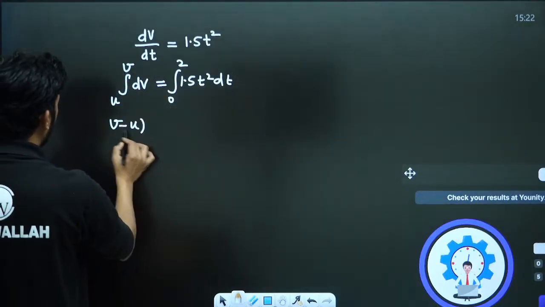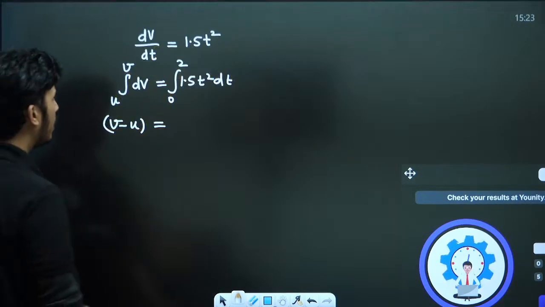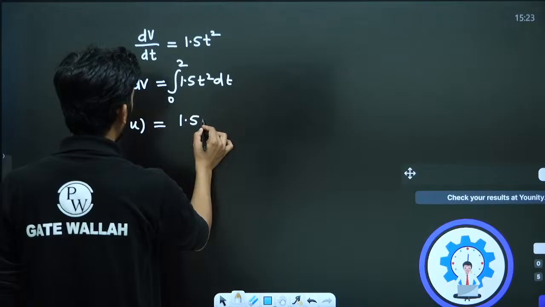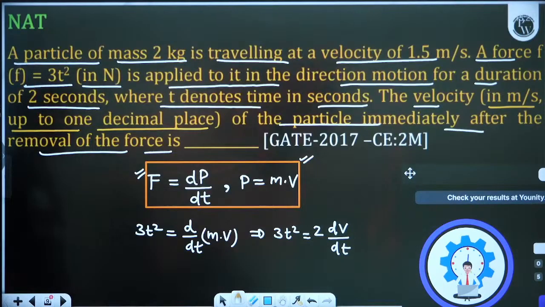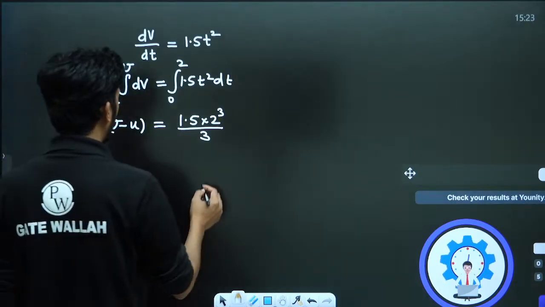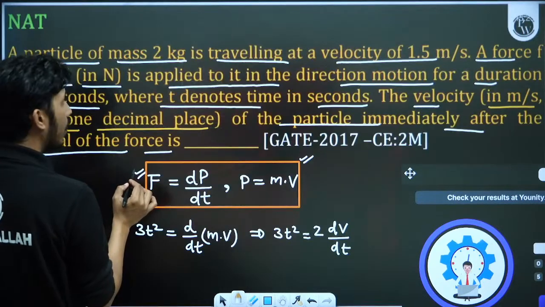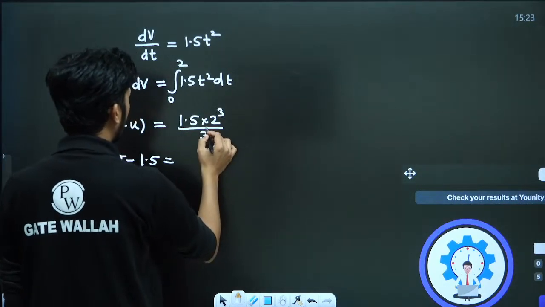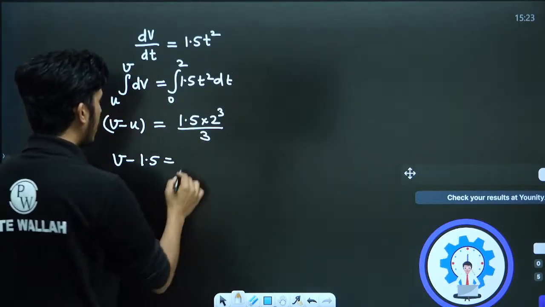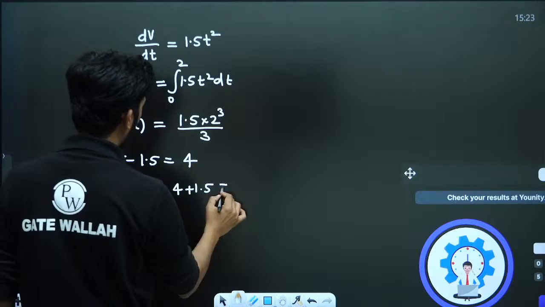Final velocity minus initial velocity is equal to the integration of 1.5 t square, which will be 1.5 t cube by 3, means 1.5 into 2 cube by 3. So v minus the initial velocity 1.5 is equal to 8 into 1.5 by 3, that is 4. So v is equal to 4 plus 1.5, that is 5.5 meter per second.